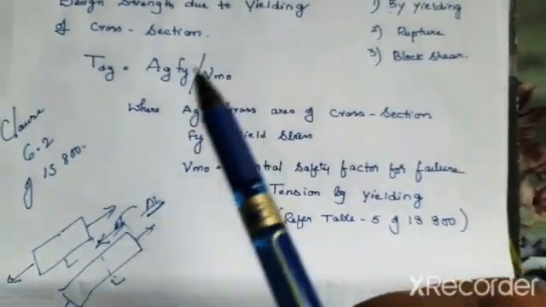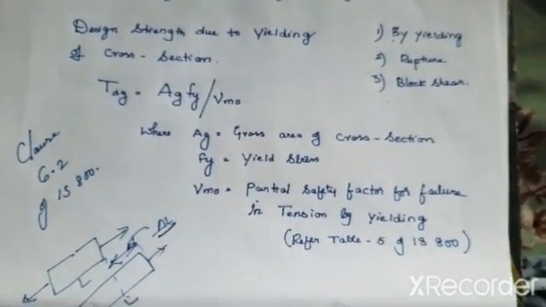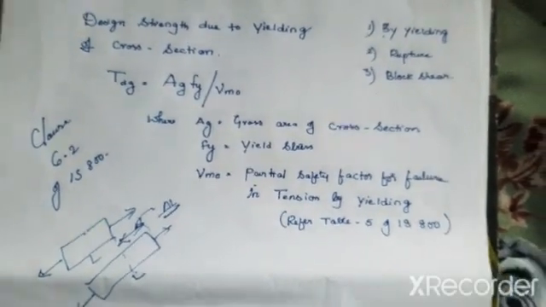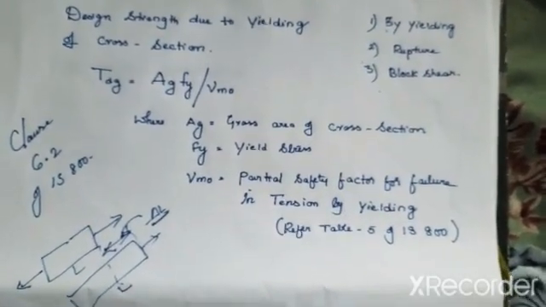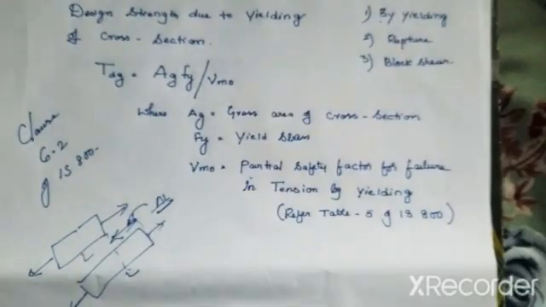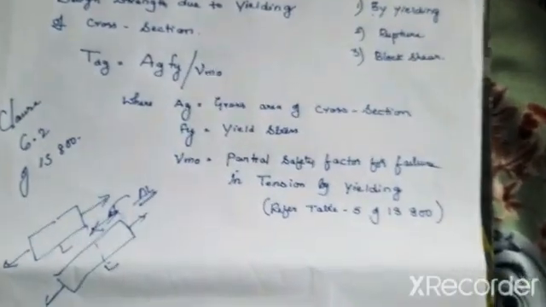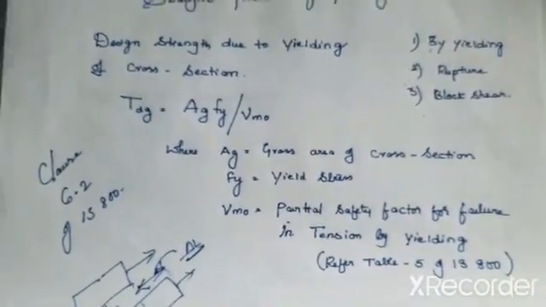So why is that? Because once it has been elongated, once it has been strained and it is not coming back, it has changed, it becomes unusable or unserviceable.